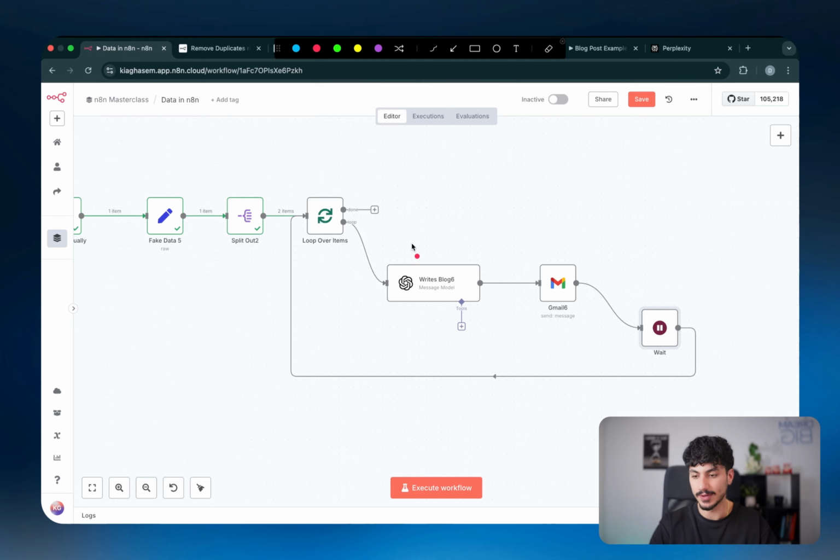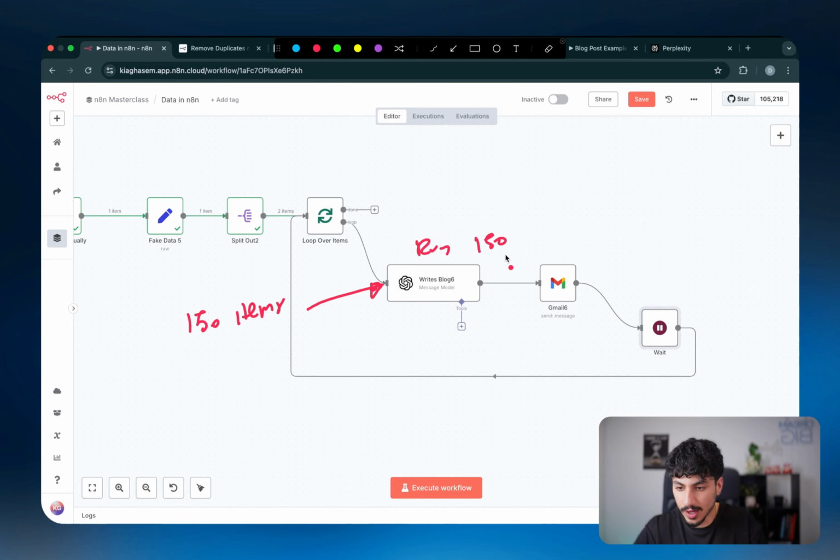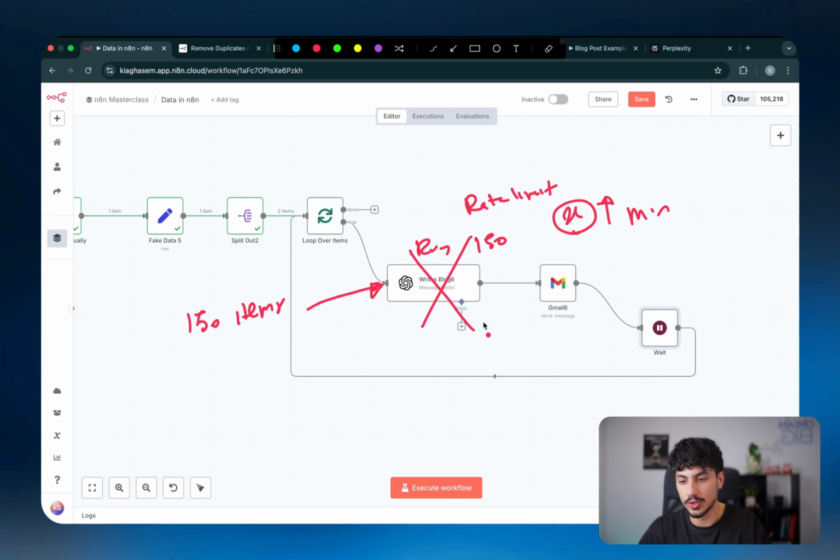And the reason why this is valuable is that if we have 150 items and we're going to send 150 items to OpenAI, or we're going to basically run the OpenAI node 150 times, generally what happens is you get a rate limit from OpenAI, because OpenAI only allows you to call their API X amount of times, let's say per minute. And if you call it more than X amount of times per minute, it's going to say, hey, stop, give me some time, and then run me again in a couple of minutes.